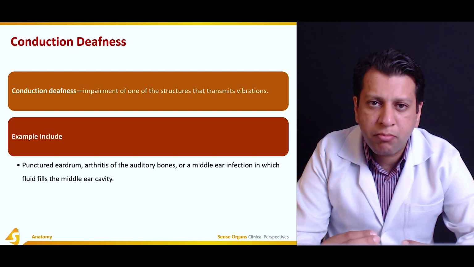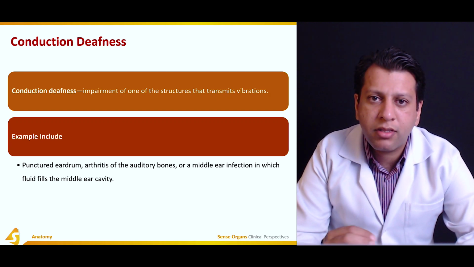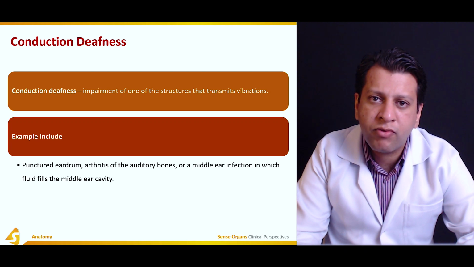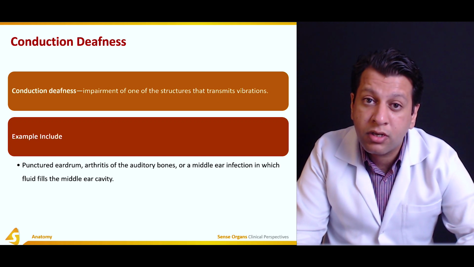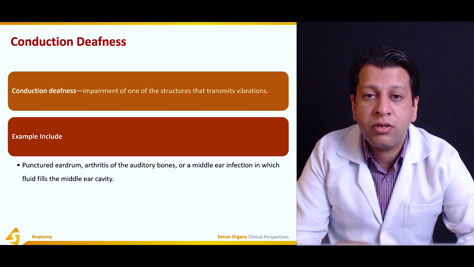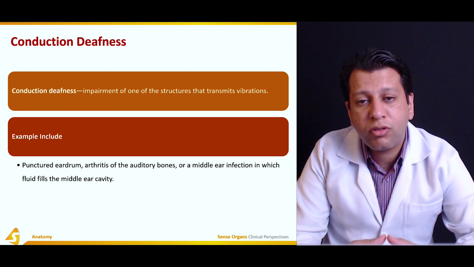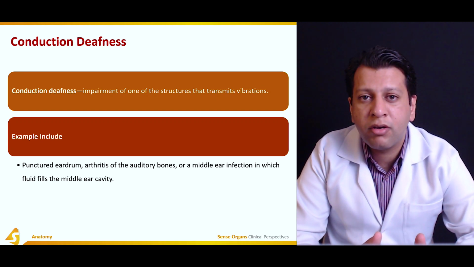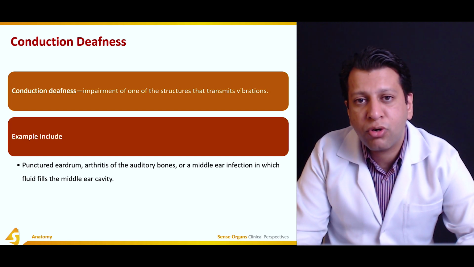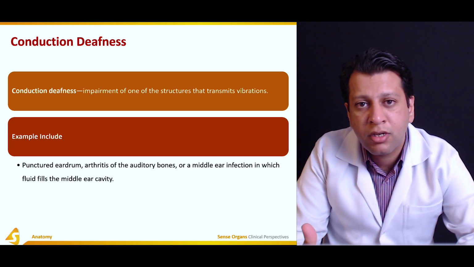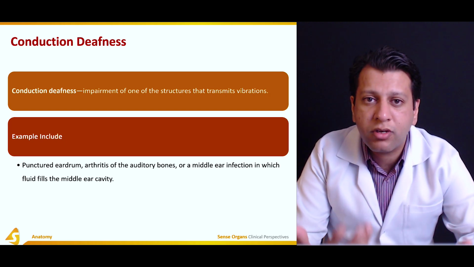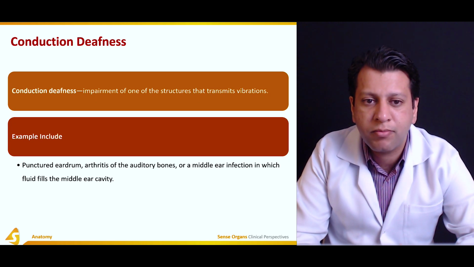But if the sound waves are being properly transmitted, but there is some problem with the cochlear part of the vestibulocochlear nerve, and these nerve impulses are not carried to the auditory cortex, then this would result in sensory neuronal deafness. Now, sometimes the conduction part is all okay, the vestibulocochlear nerve is all okay, and it's being carried to the auditory cortex, but there is something wrong with the auditory cortex so that it cannot perceive those nerve impulses. Then this would further result in a sensory neuronal type of deafness.